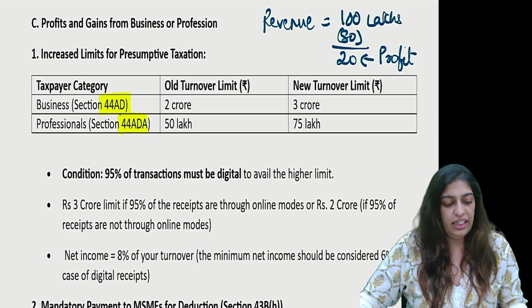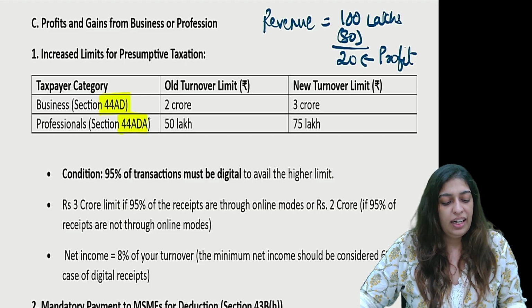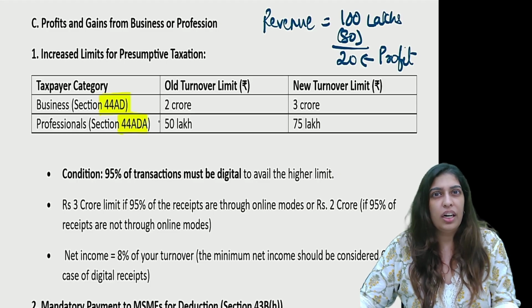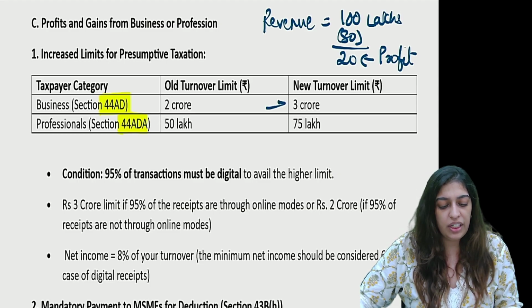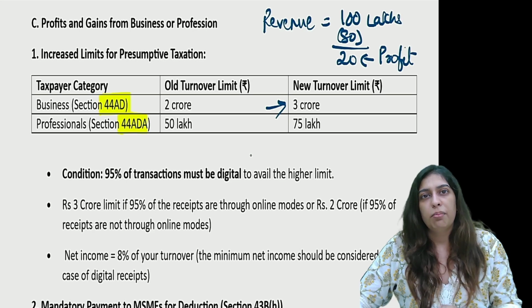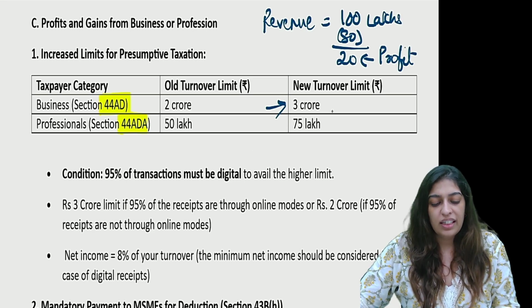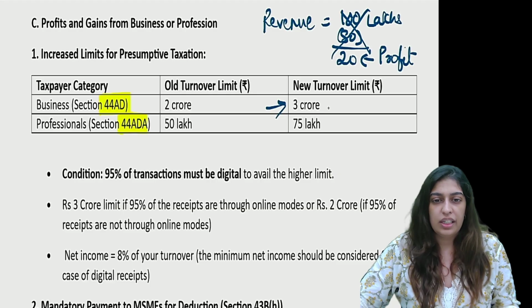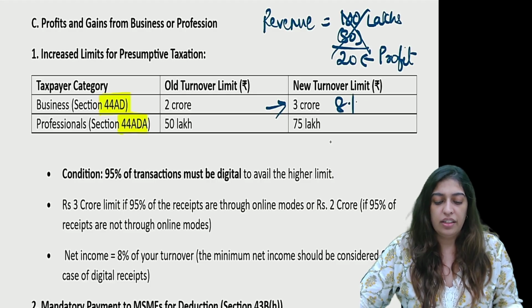Now they are saying if you are into 44AD, a small business person, okay, your turnover limit is 2 crores, which has now increased to 3 crores. If your revenue is up to 3 crores, they are saying don't do all of these books, maintenance, etc. We don't want you to do this. Simply declare 8%.